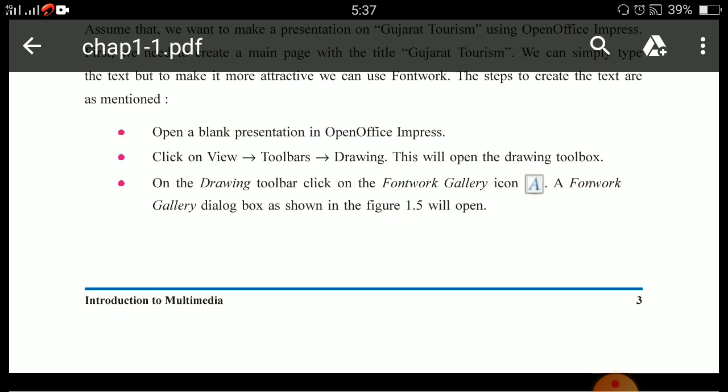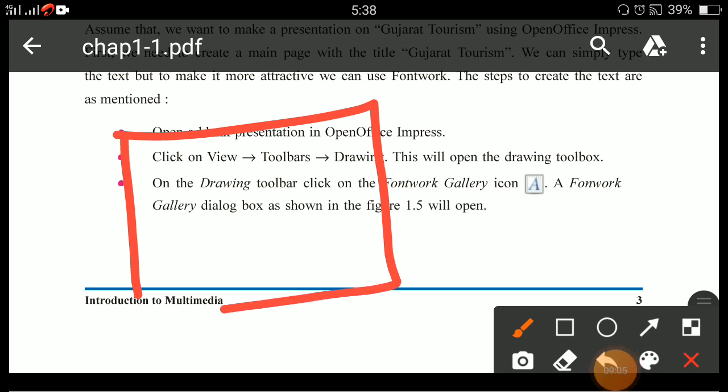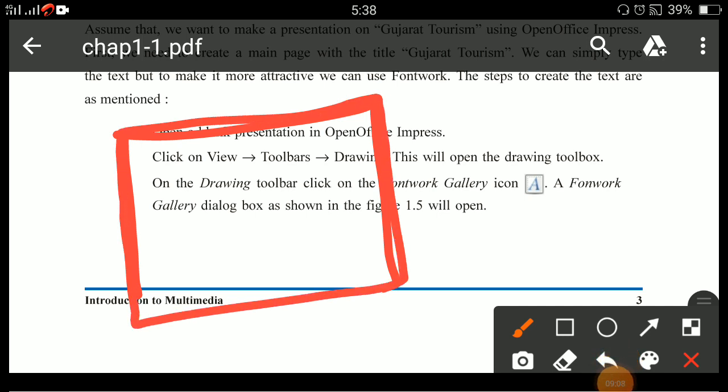A means Fontwork Gallery. Once again I will repeat what you have to do. You have to open a blank presentation. In that blank presentation you have to click on View. In View, Toolbars, you have to click on the Drawing toolbar. So one dialog box opens. Dialog box means, in computer language, your computer screen is considered your dialog box.